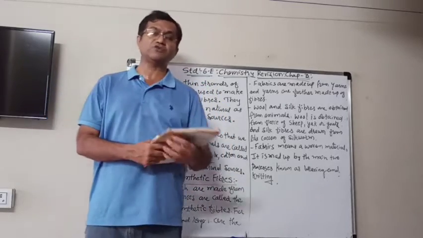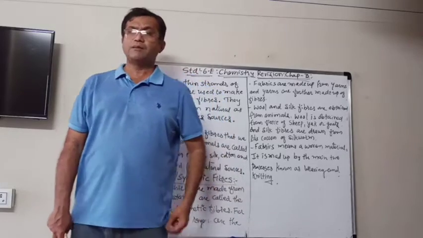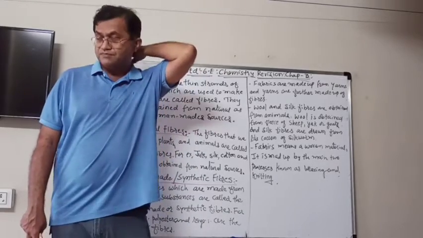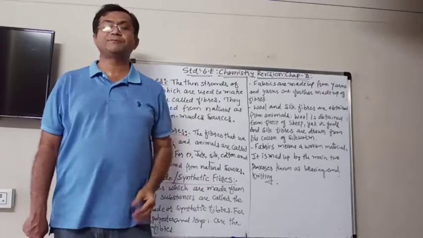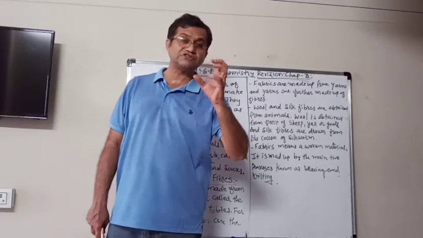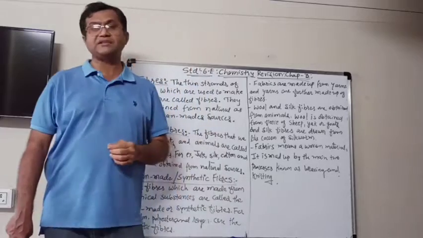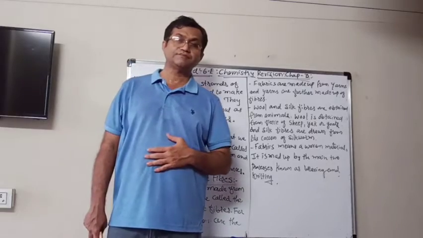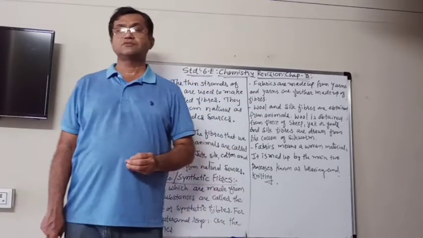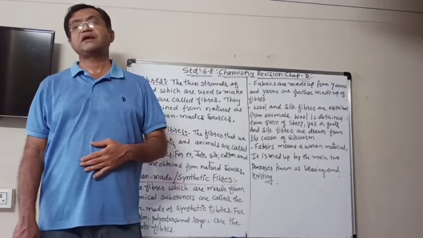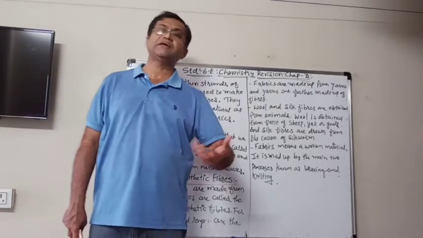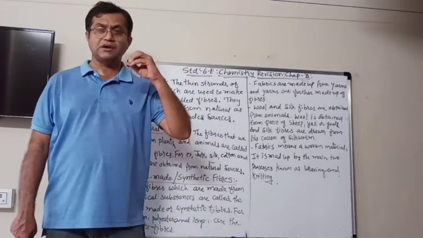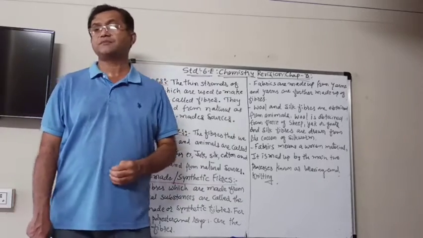Most of the materials you are wearing nowadays, like polyester, when you buy the clothes, on the back there will be a small tag, in which you will read which type of fabric it is. Sometimes it is a mixture of cotton and terylene or some other materials, and it will show you that polyester is there, or rayon is there, or nylon is there.